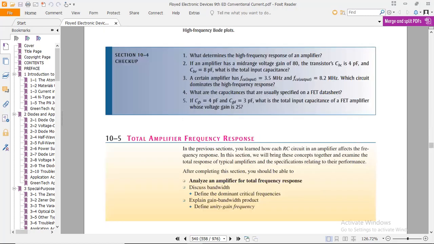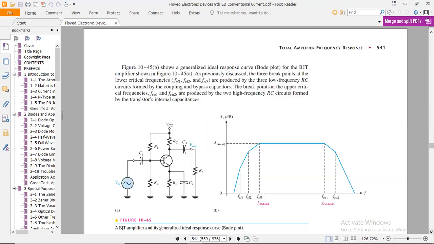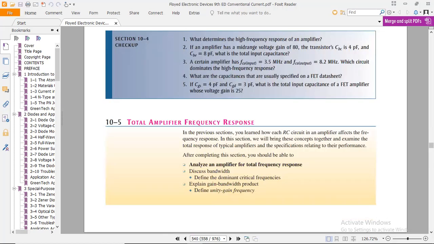Moving towards the next topic, total amplifier frequency response. Before that, we discussed lower amplifier frequency response, and the next topic was higher amplifier frequency response. Now we sum up both topics to get the total amplifier frequency response. The topic in Floyd's book is 10-5.